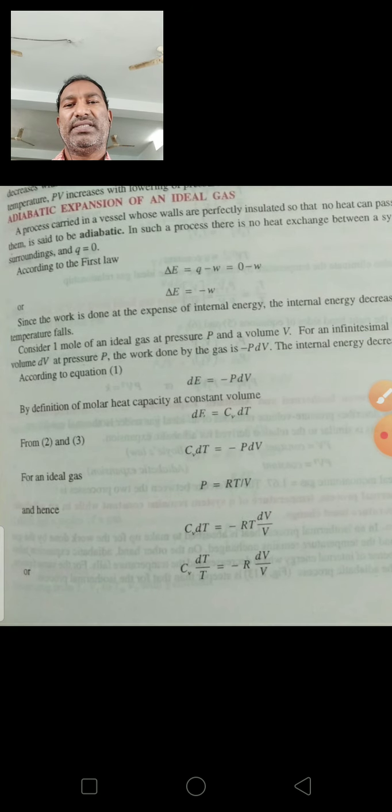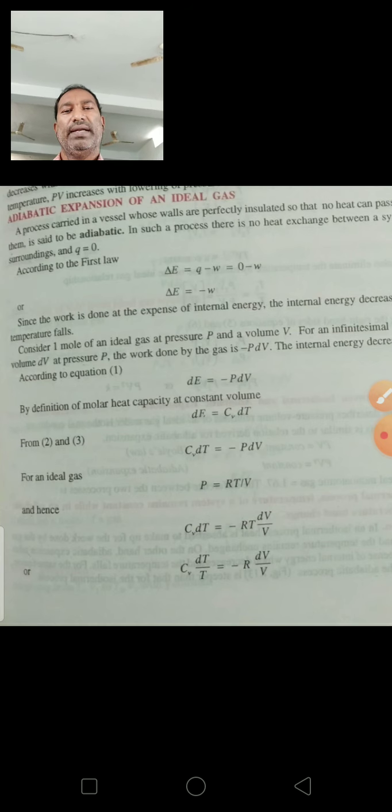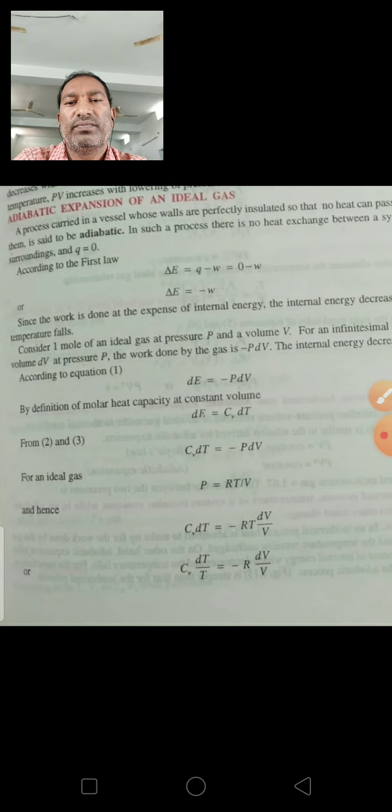So here, in adiabatic expansion of ideal gases, a process carried out in a vessel whose walls are perfectly insulated so that no heat can pass through them is said to be an adiabatic process.